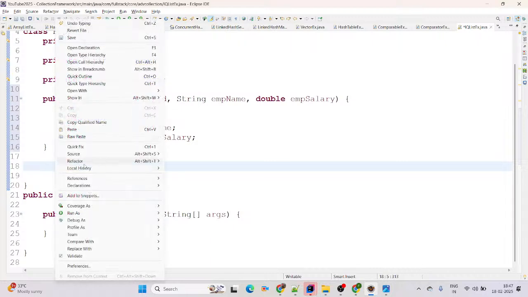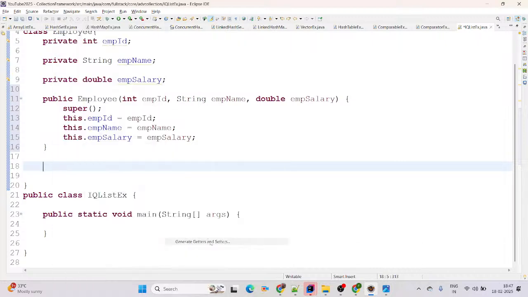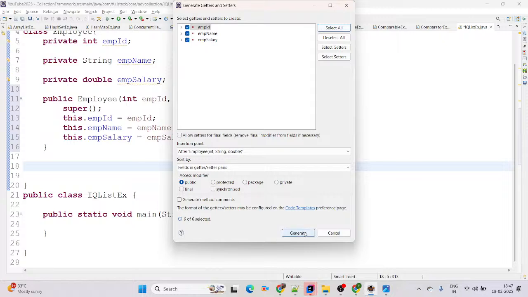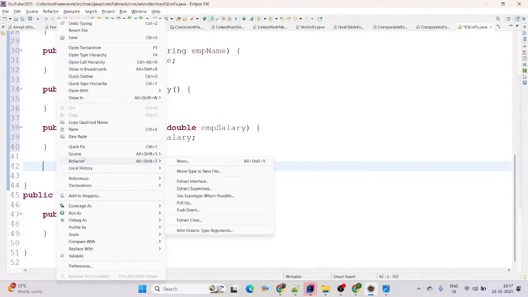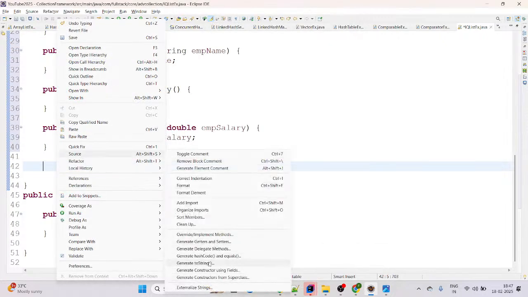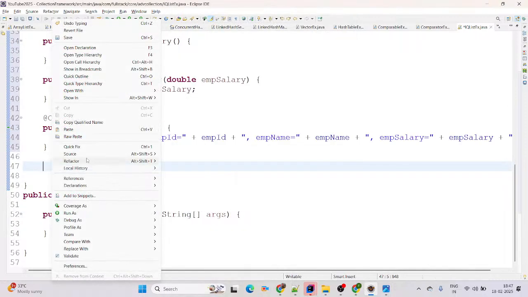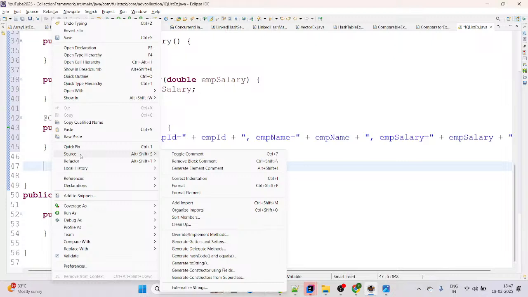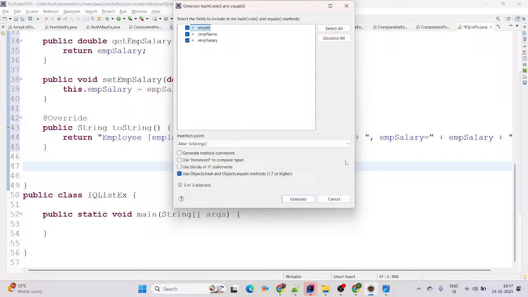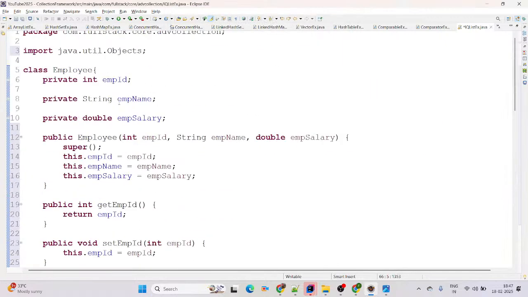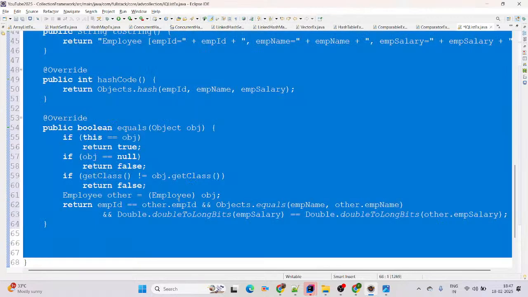Now right click, go to source, generate getters and setters as per our business requirement. Next we require the toString method, go to source, generate toString method. If you want to add equals and hashCode contracts, this is not mandatory here, but you can go to source and generate them as well. Perfect. This is a POJO class, a fully encapsulated class.